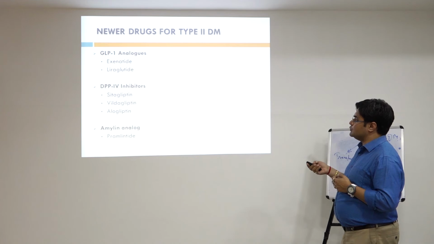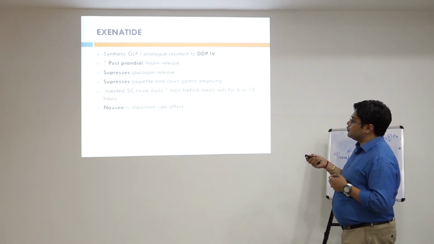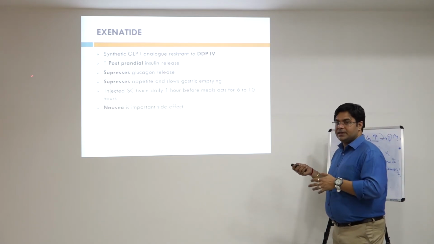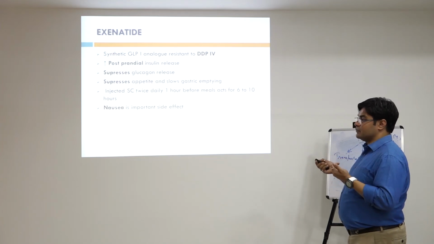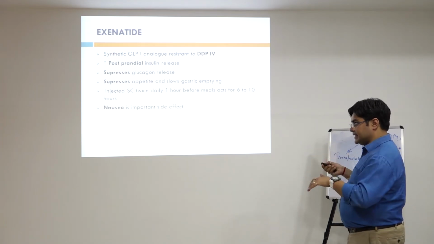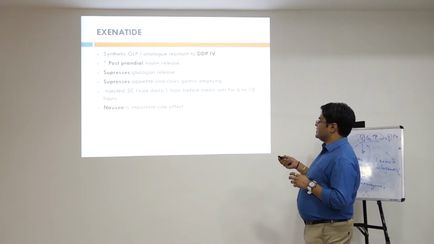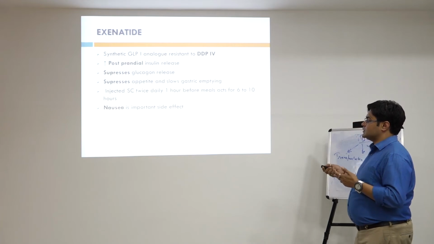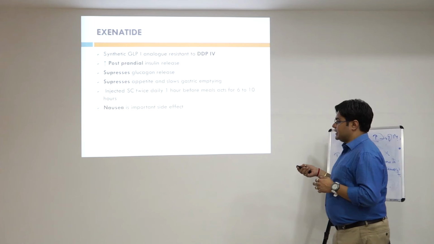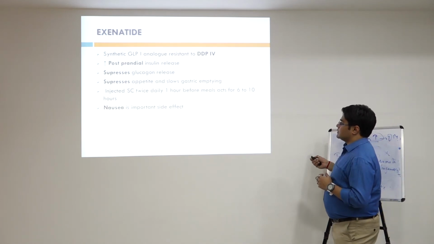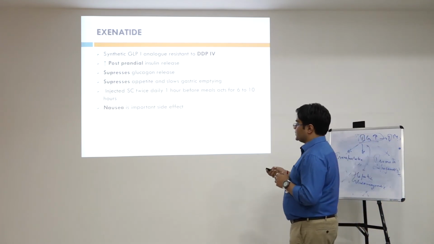Coming to the first, exenatide. Exenatide, as I told you, is a GLP-1 analog. What does it cause? It causes an increase in postprandial insulin release. Once the food has been taken, it causes insulin release to occur. It suppresses glucagon release. It suppresses appetite and slows gastric emptying, and it has to be injected twice daily, 1 hour before meals, right? Its action lasts for 6 to 10 hours. Means before taking a meal, prior to that, 1 hour they can be taken. And nausea is one of the most important side effects that occurs because of this.